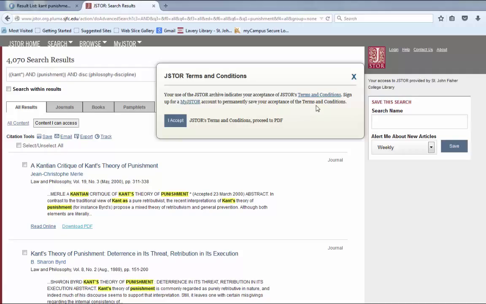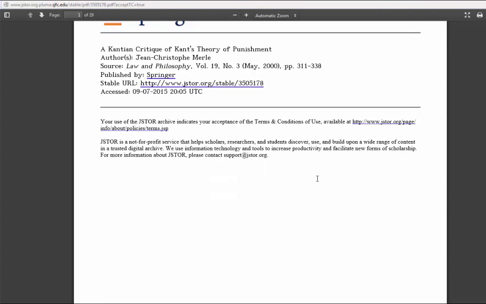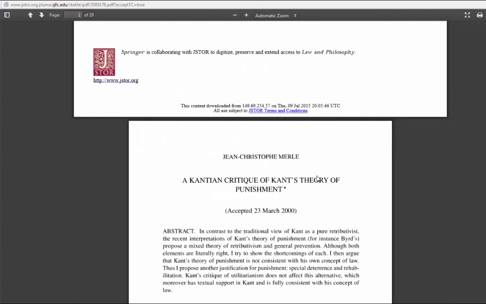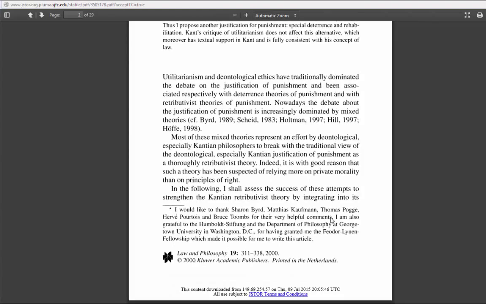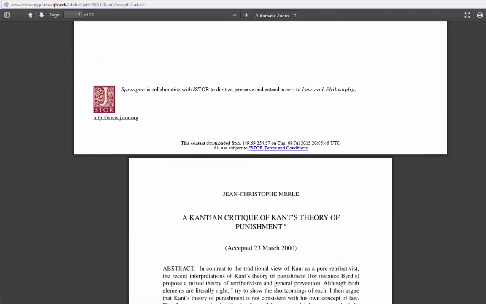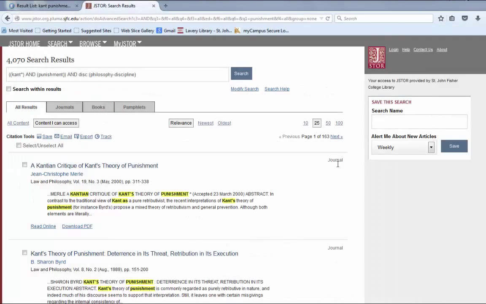So in other words, that you're going to give attribution to the creator of the article and create a citation for it if you use it in your paper. And of course you're going to do that. So go ahead and hit I accept. And there you go. Here is the full text of this article, and you can download it, print it, whatever. So I think that between JSTOR and Philosopher's Index, you should have plenty of material to use for your paper.